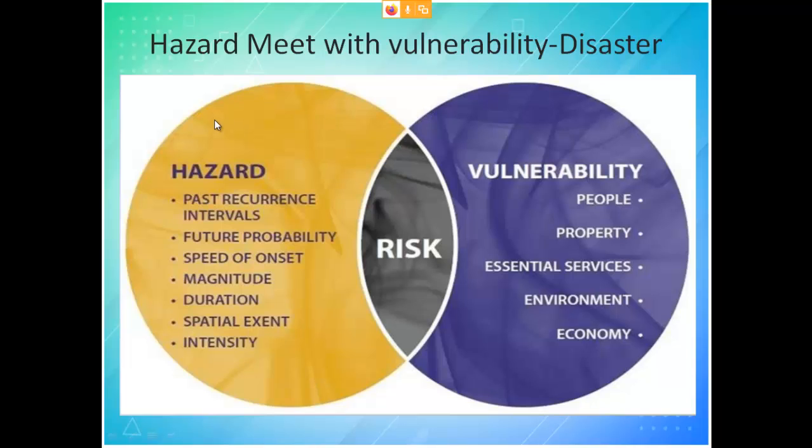The other part is hazard. When you say hazard, we divide it into natural and artificial, or man-made. There are many procedures by which man-made hazards can be reduced. One of the major ones is greenhouse gases. To prevent greenhouse gases, we are supposed to plant trees.